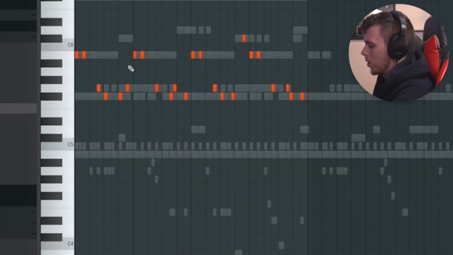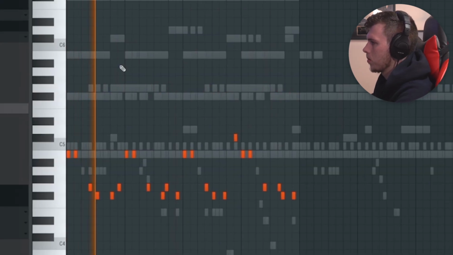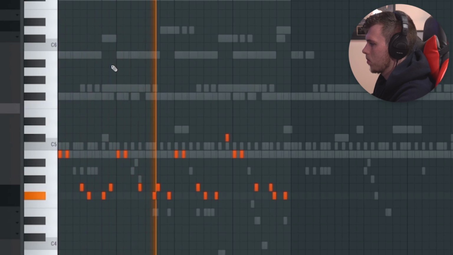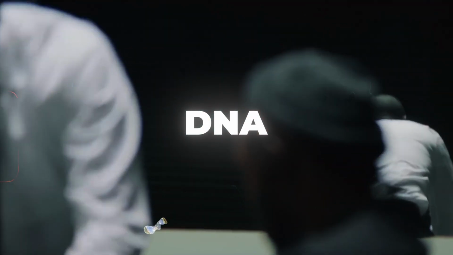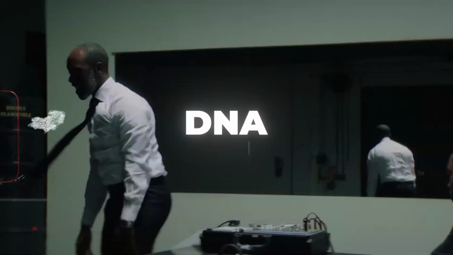I created this guitar melody here, and I'm going to move it down an octave. There are so many guitar melodies that Kendrick has used in his tracks. You have this bass here, and in DNA. One thing you'll notice is the guitar they use sounds very spacey. So I'm going to add some reverb and some delay, maybe even a phaser to make it blend in a little bit more. But with that said, this beat is basically done.